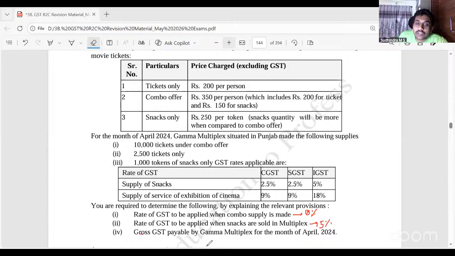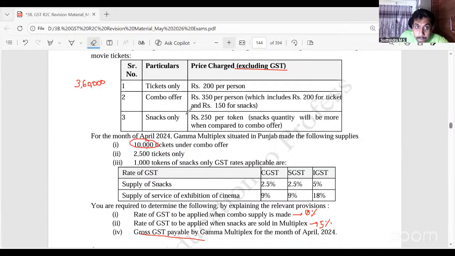Gross GST payable. 10,000 tickets into 200. This is excluding GST. So 10,000 into 200 into how much percentage? 18%. This comes to 3,60,000. Combo offer 350 rupees into 10,000 tickets, sorry, the other way round. 10,000 into 350 into 18%.